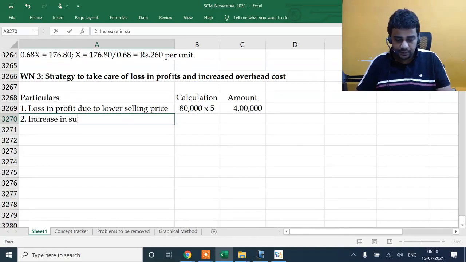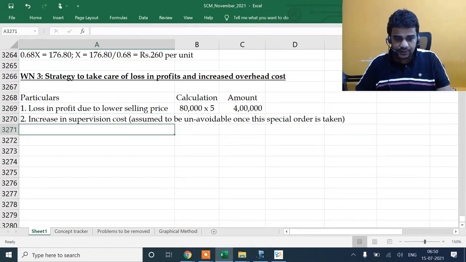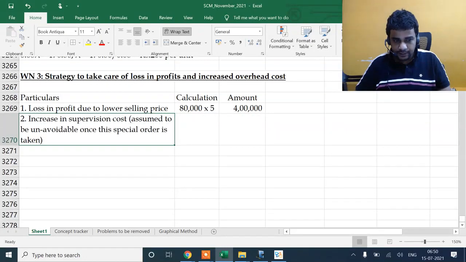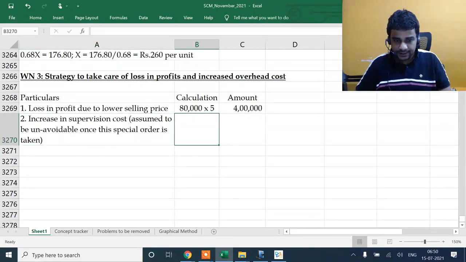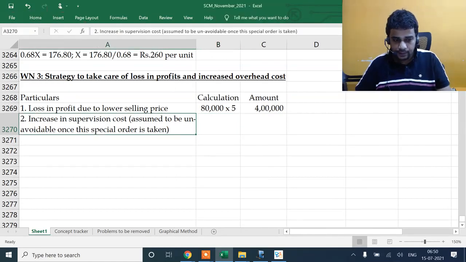Increase in supervision cost, assumed to be unavoidable once the special order is taken. I'm assuming that you will not be able to bring it down. Till you make a decision, it is fine. But once the decision is taken, you cannot bring it down.